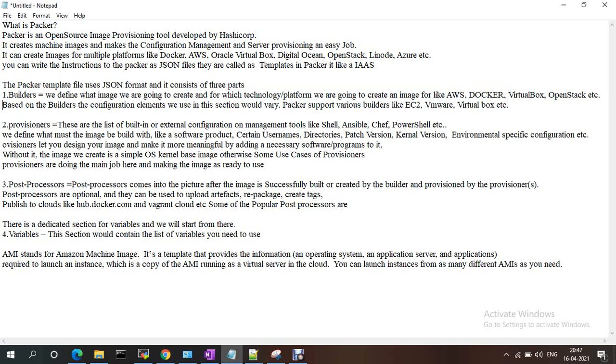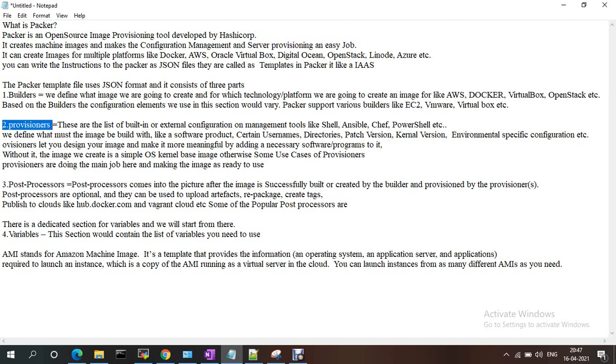Based on the builder, the configuration elements we use in this section will vary. If it is AWS, it will be something different, and for Docker it will be different. Packer supports EC2, VMware, VirtualBox, etc. In the builders section we define which technology and what elements we are going to use. And then the provisioners.